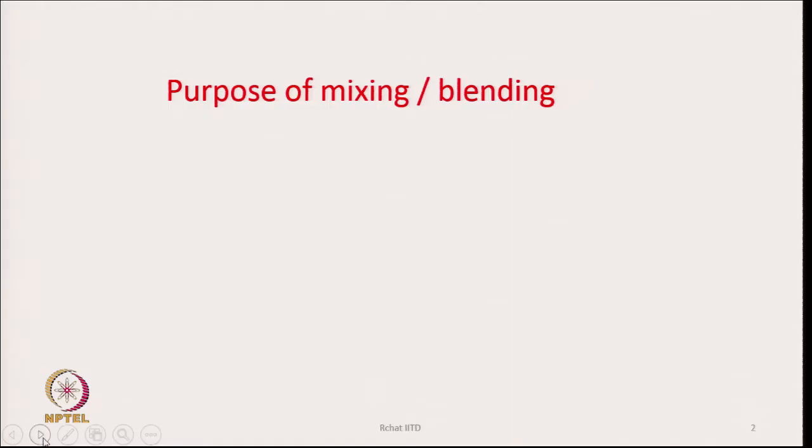In this particular lecture, we are going to discuss mixing and blending. Let us first try to understand what is the purpose of mixing or blending. What does mixing mean, what does blending mean, and what are the purposes of mixing and blending?